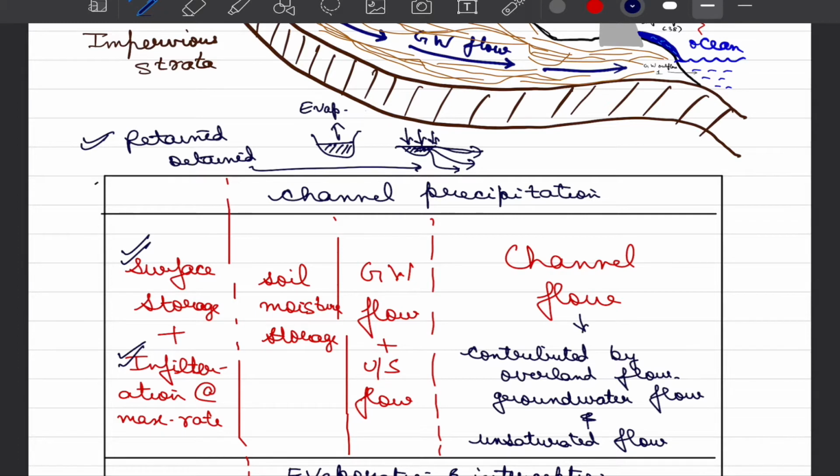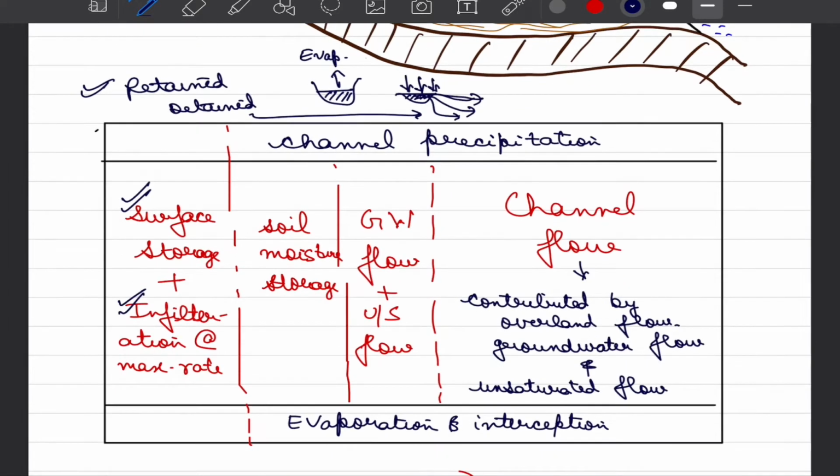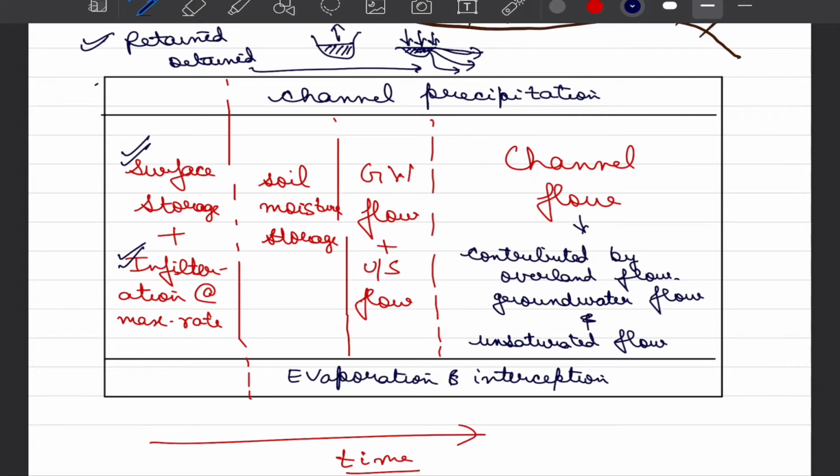But one thing is for sure, that whenever there are depressions on the surface of land, which generally happens in the form of valleys, and in urban settings, potholes on the road. So the initial part is governed primarily by infiltration and filling up those depressions. Now, as more and more precipitation is happening, what would happen? Our groundwater table will also start rising.